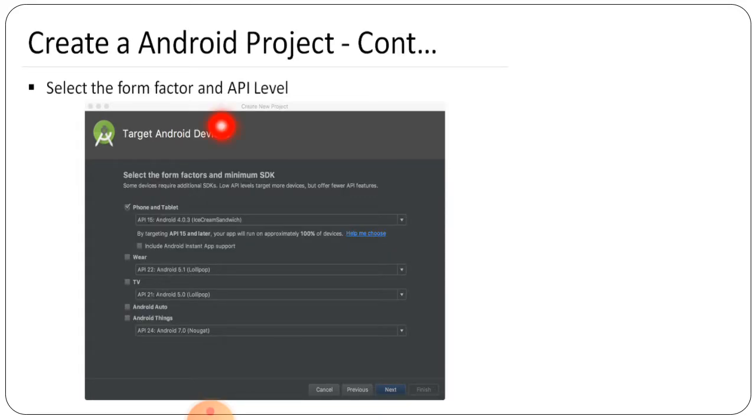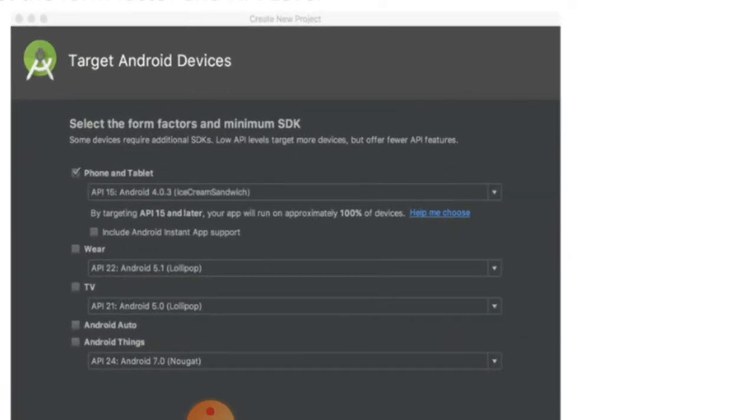Next part, how to create an Android project. So the second part is what we have to do, that is to select the form factor and API level. Here it is given the form factor and minimum SDK. The first part is phone and tablet, in which we have to see the Android version, right? So whatever Android version you are using, that we have to click. And here Android Instant App support, if you want, then you have to click here.